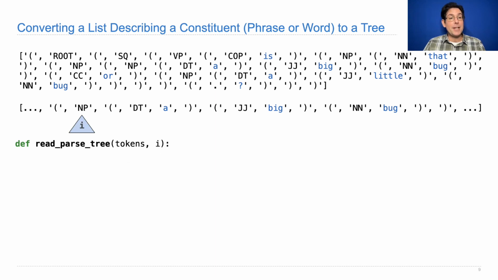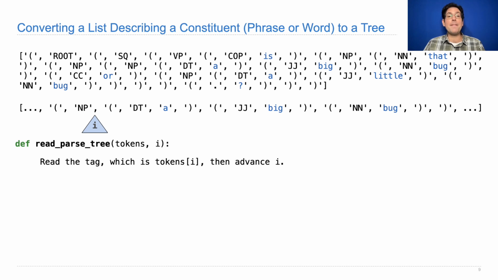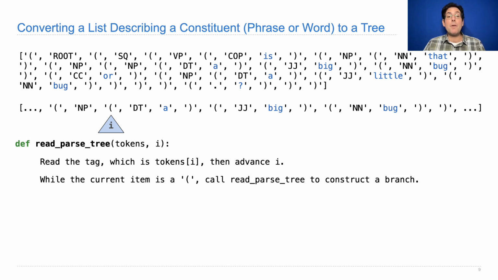Starting at some position I, which is going to be the tag for the constituent that I'm trying to construct a tree for, I'll read the tag, which is tokens I, then advance I, and take a look at what I'm dealing with next. While the current item is an open parenthesis, I just need to repeat the process of reading in one constituent, which I can do recursively by calling read parse tree.